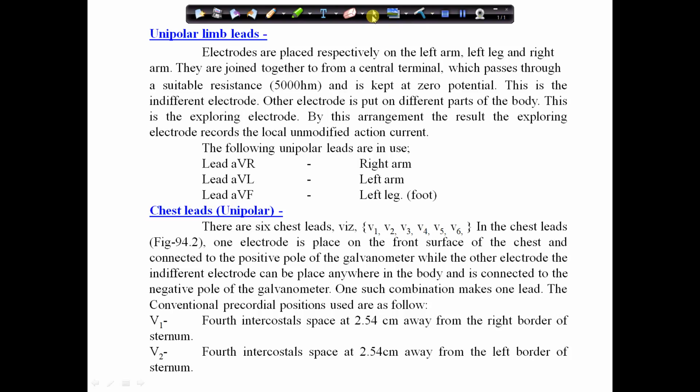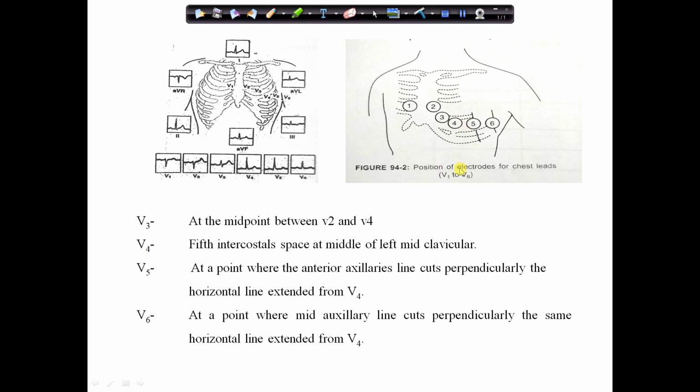As far as the position is concerned, you see this figure where the positions of electrodes for chest leads from V1 to V6 are shown. In general, you know that this is the rib cage and several ribs are there, and the space between these ribs is called the intercostal space. This one is the clavicle bone and behind that the sternum bone is also there.